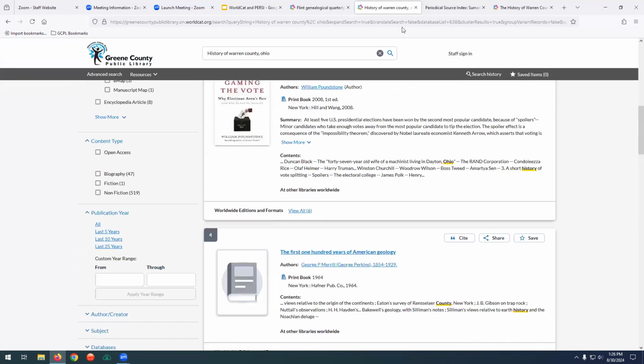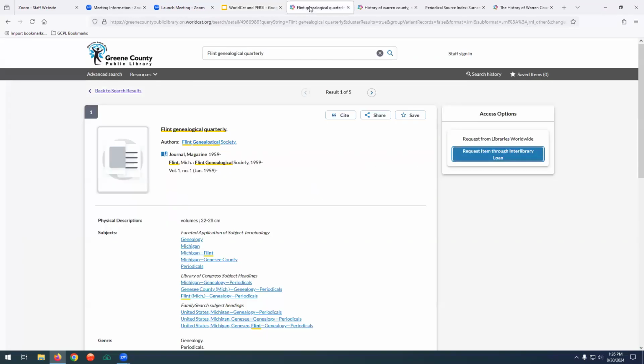So hopefully this was helpful in getting you guys to understand how WorldCat works and how you can use it in your research, both in genealogy and anything else. If you have any questions, remember just to contact us.